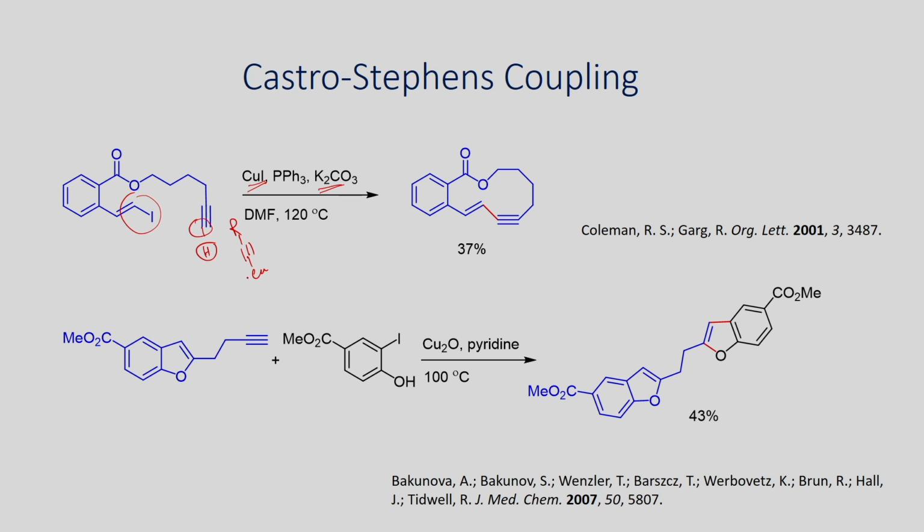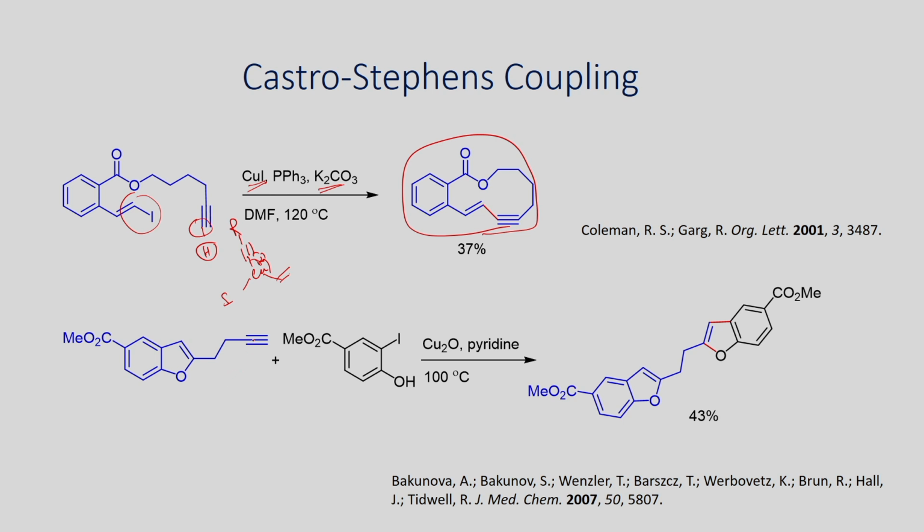Once you form this one, it can undergo oxidative addition intramolecularly with this vinyl iodide, and you will be able to generate this copper 3 intermediate. This can give the product by reductive elimination, and you will be able to get this macrocyclic lactone as the product.